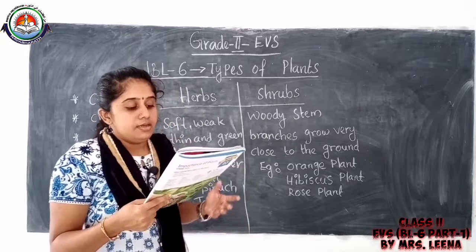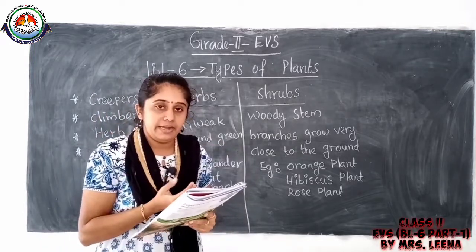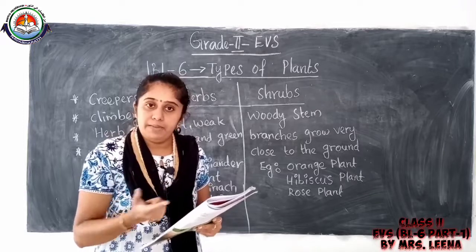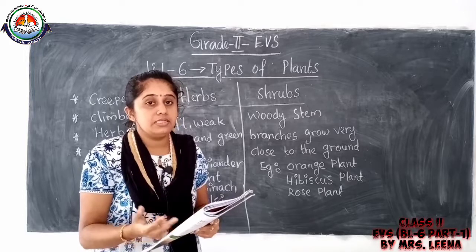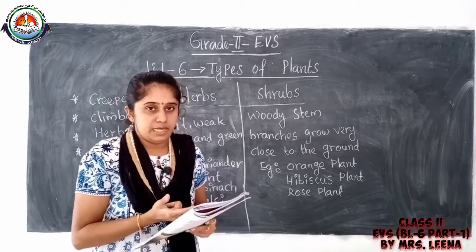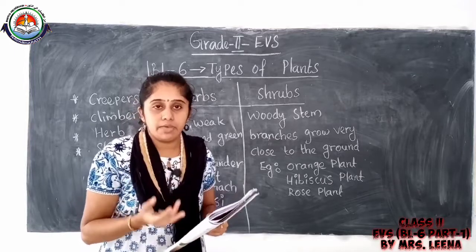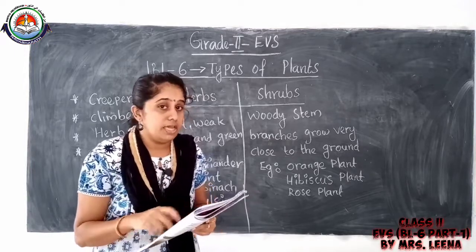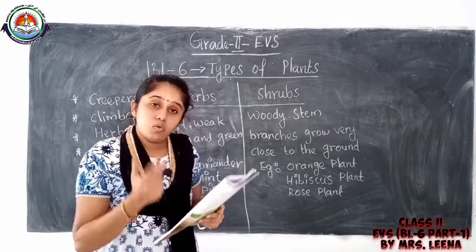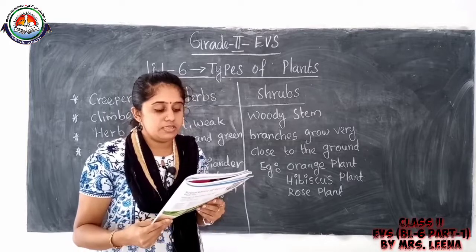Then climbers. You can write jasmine plant, money plant, pea plant. Then creepers. You can write pumpkin plant, watermelon plant, bottle gourd, and cucumber plant also. Understood, children?